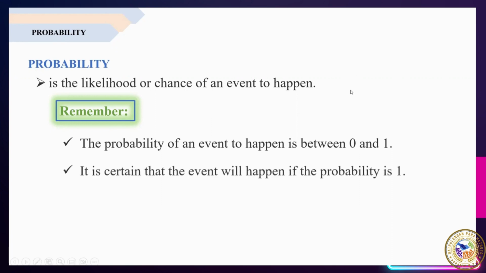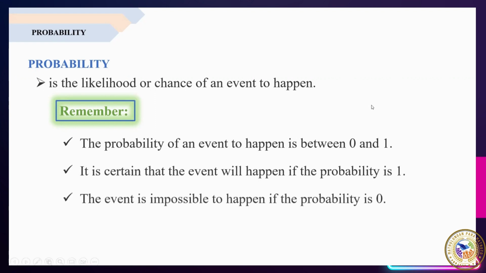It is certain that the event will happen if the probability is 1. And the event is impossible to happen if the probability is 0. So, ibig sabihin, kapag 0 ang probability, it is very impossible to happen.